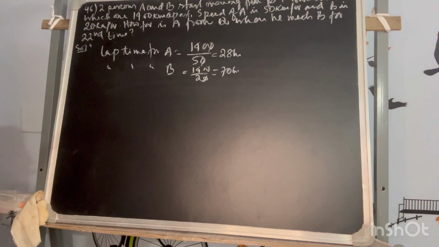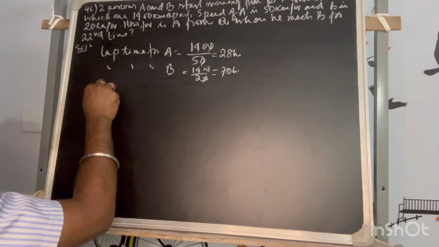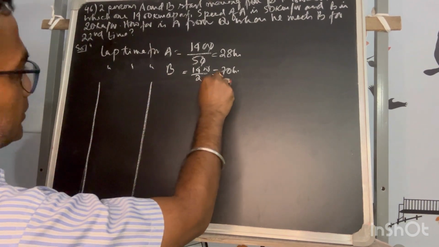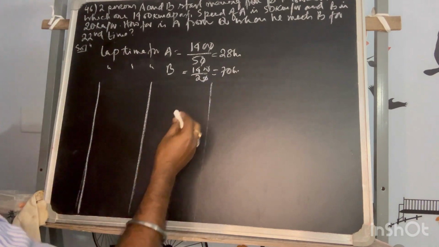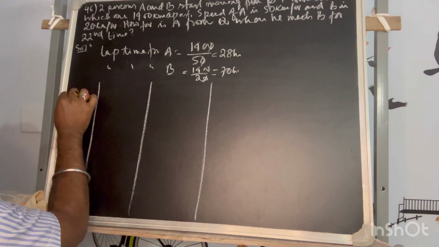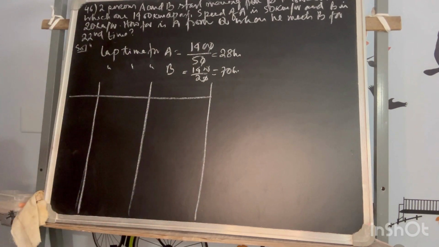So let me take you to one tabular concept for understanding this problem, which could be very lengthy. I will show the shorter method also, but for understanding this has to be understood first.